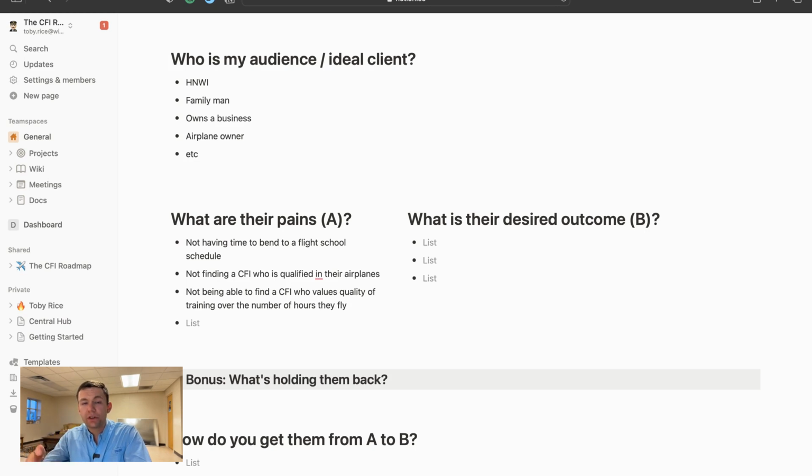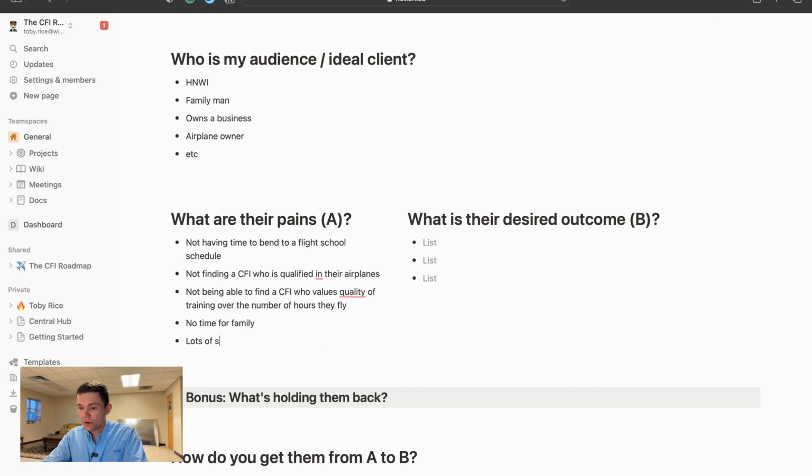Because you see, high net worth individuals, they don't want to take a long time. They want to get really good in as short an amount of time as possible. So they want to find a CFI who is all about quality instead of the quantity of hours. A pain point of the ideal client might be no time for family, lots of stress, etc.